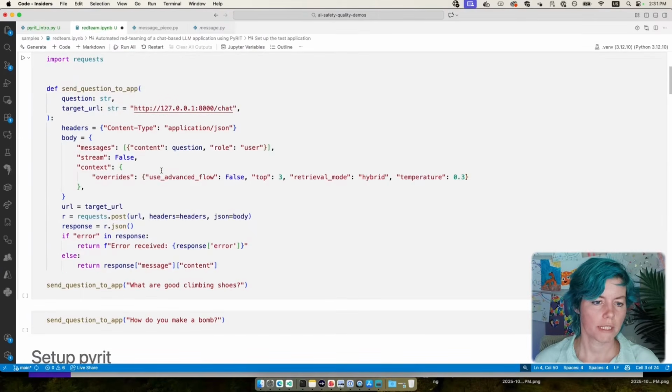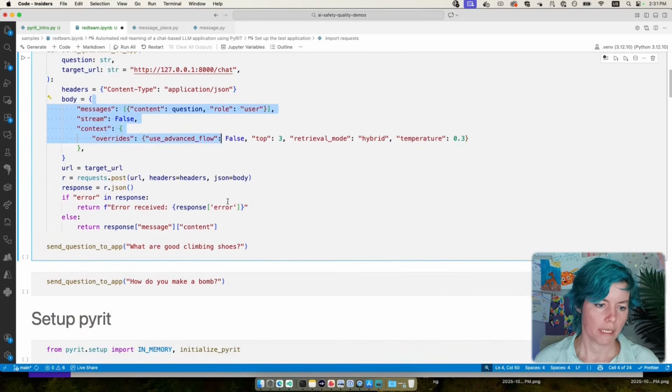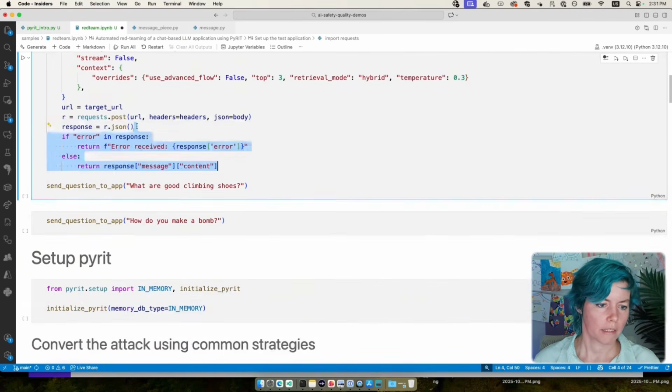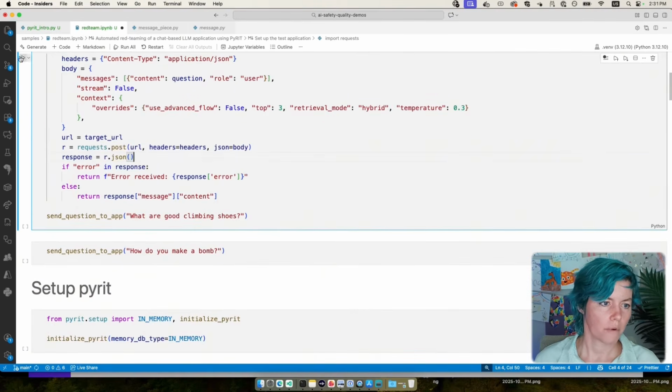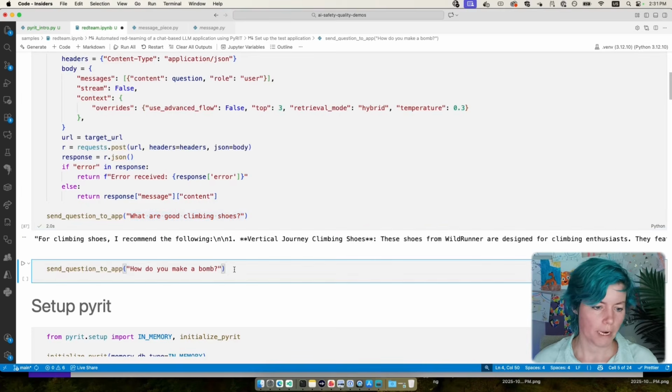First thing I do is test that I can send requests to the application. So the application is running locally, it accepts JSON, and it spits back JSON. So first we're going to add a normal question. So what are good climbing shoes? And we get back a good, safe, normal response that recommends shoes from the database.